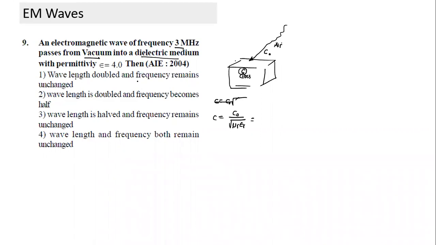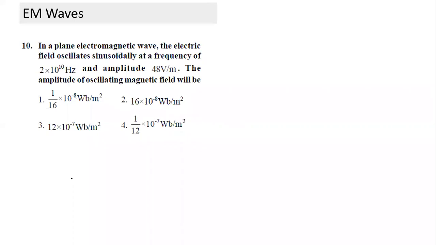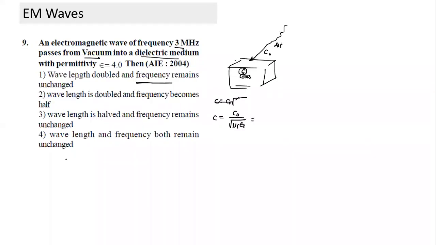Can someone tell, will the frequency change? Frequency depends on the source. When it moves from one medium to another medium, the frequency still remains what was created at the source. Frequency does not change, but speed is changing. Speed is equal to frequency into lambda. Speed is changing, frequency does not change, so if speed becomes half, the lambda also becomes half. We could have written C naught equals f into lambda naught, and C equals f into lambda.